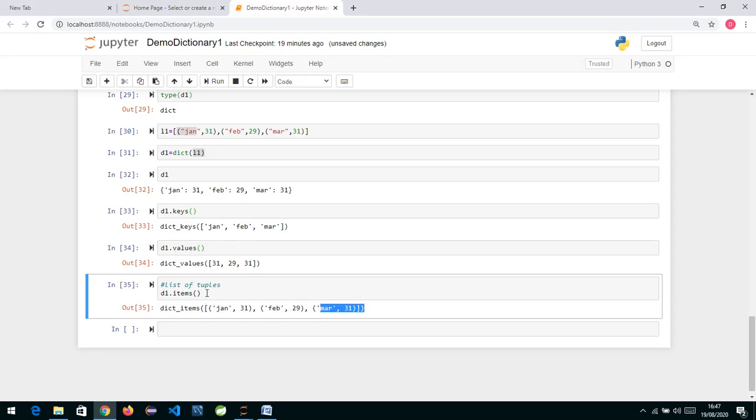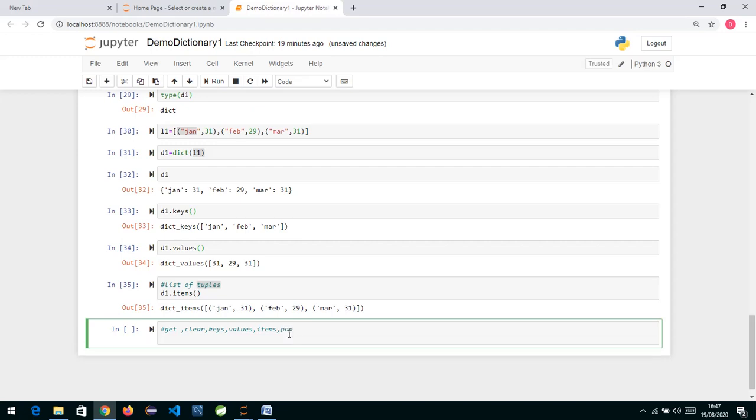So items is a method inside your dictionary which is going to give you a list of all the key value pairs in the form of tuples. So it is returning you a list, and in that list we have tuples. What we have done till now is clear, then get, and we'll just write them down: get, clear, keys. Keys will give you all the keys, values will give you a list of values, and items will give you key value pairs in the form of a list of tuples. Now the next method which we can see is pop.